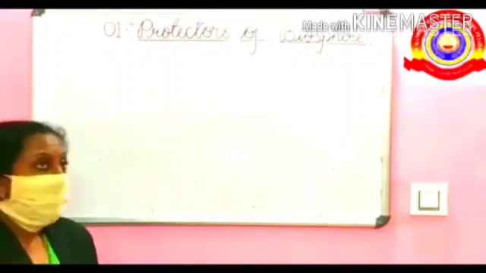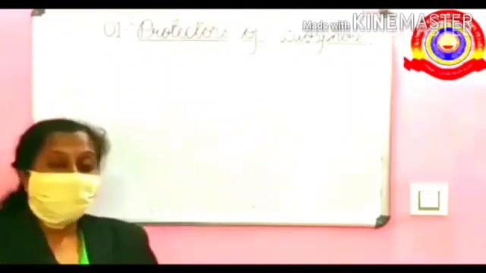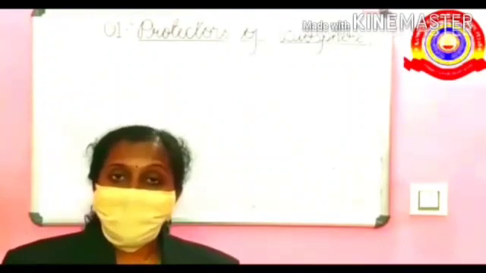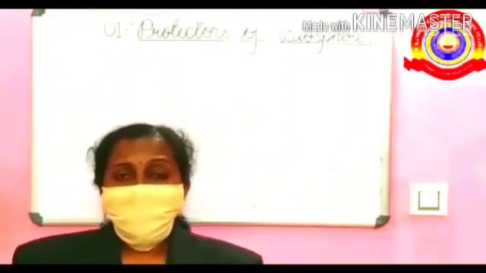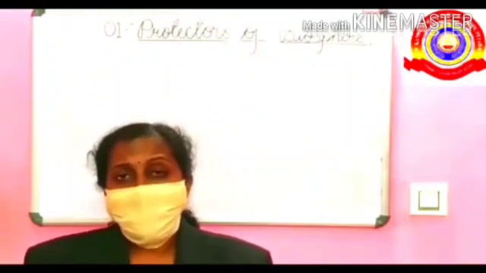So our first chapter is Protectors of Biosphere. That means protecting the living organisms. On the first page of this chapter, you can see a poster designed by Sangeet. He drew this poster in a competition based on the message Save Earth from Global Warming. And in that poster there is also a message: Let us unite to regain our green earth.